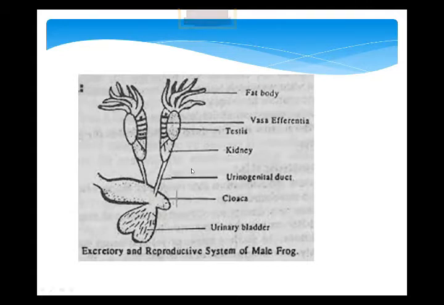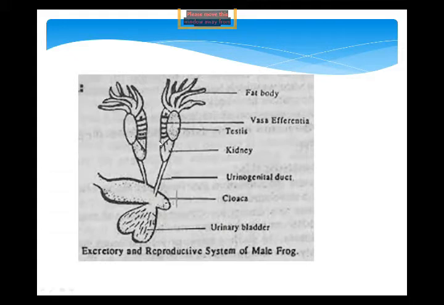Now, first I'm telling you about the testes. Testes are a pair: one is here, one is here. One pair of testes is present in the male frog, and they are located near the kidney. This is the kidney. They are located near the kidney as well as attached to the kidney.